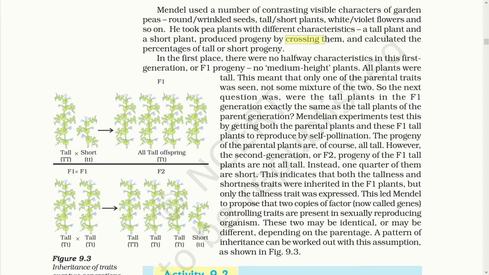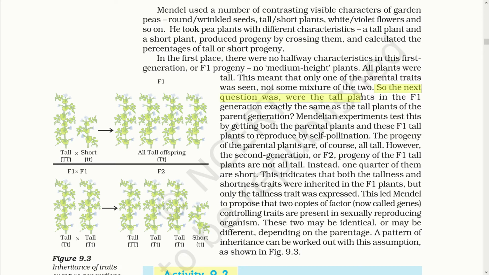Here crossing means sexual reproduction, and calculated the percentage of tall or short progeny. In the first place, there were no halfway characteristics in this first generation or F1 progeny. No medium height plants. All plants were tall. This means that only one of the parental traits was seen, not some mixture of the two.